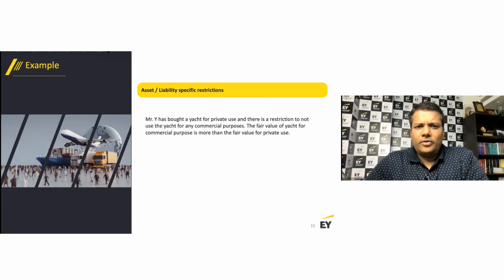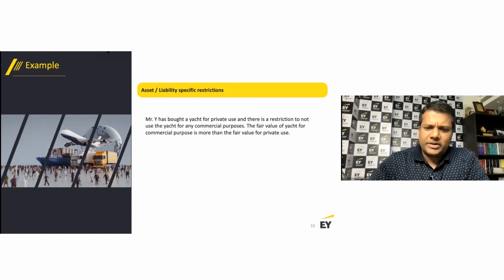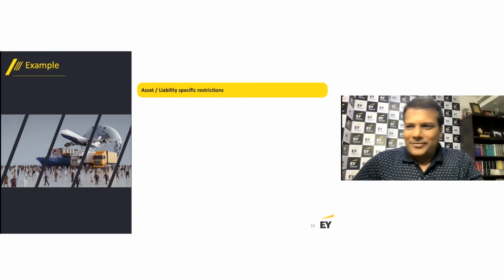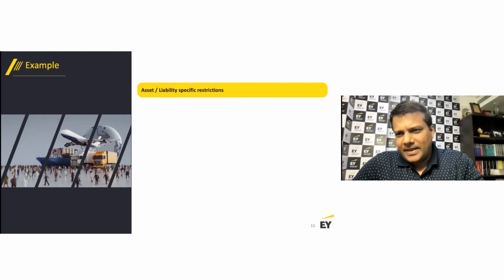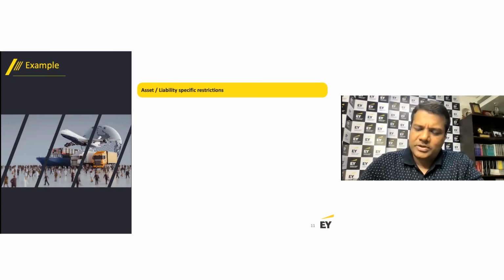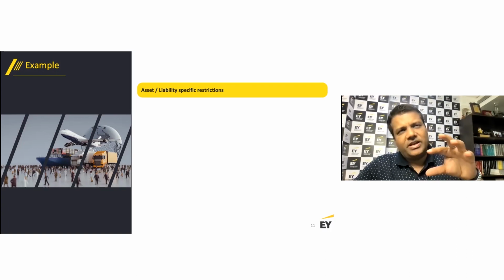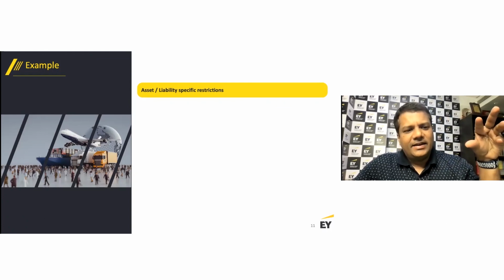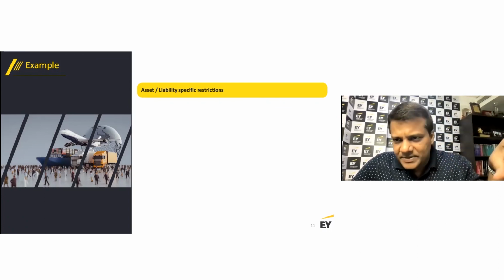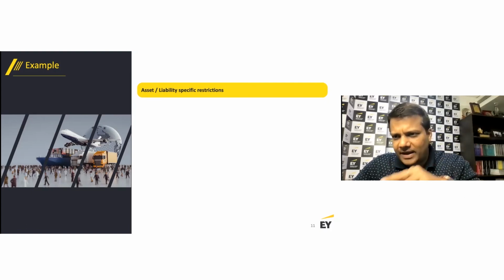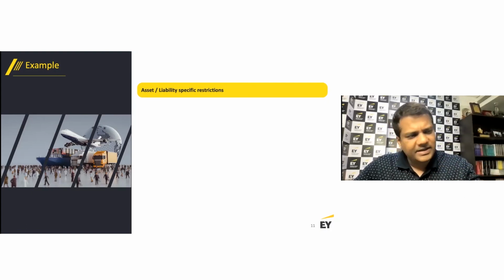The fair value of the yacht for commercial purpose is more than the fair value for private use. After talking about entity specific restrictions, now we're taking an example which talks about the asset specific restriction, and you will clearly see that if there's an entity specific restriction, then you ignore that while doing the fair valuation of that asset or liability.